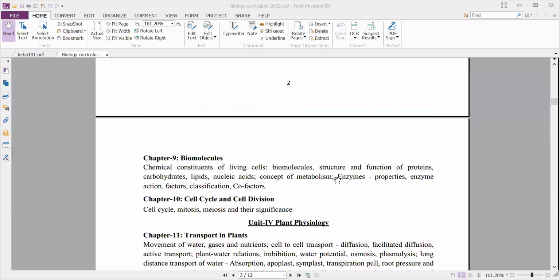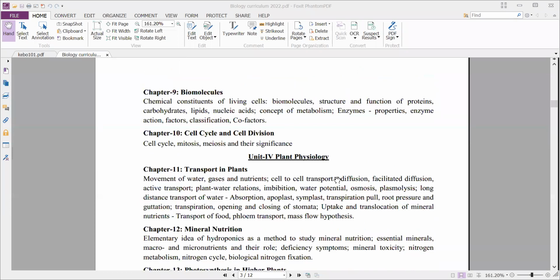And the second chapter under this unit is chapter 9, that is biomolecules, which comprises the chemical constituents of living cells. What are the different chemical components that are present in living cells? Carbohydrates, proteins, fats, minerals, water, which we call biomolecules. And we'll study in detail the structure and function of proteins, carbohydrates, lipids, nucleic acids.